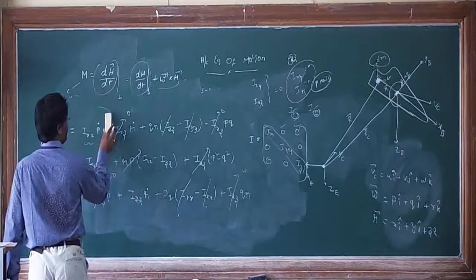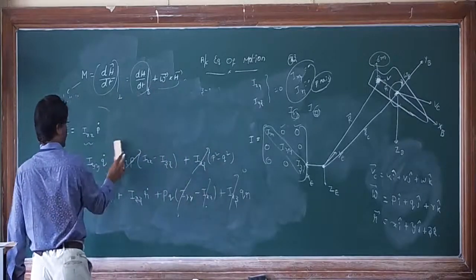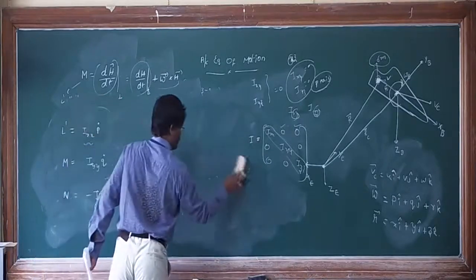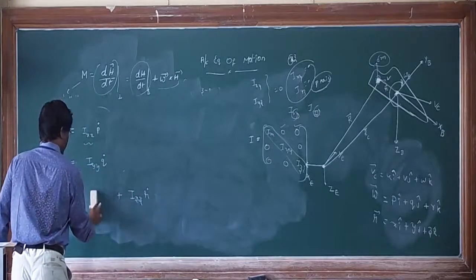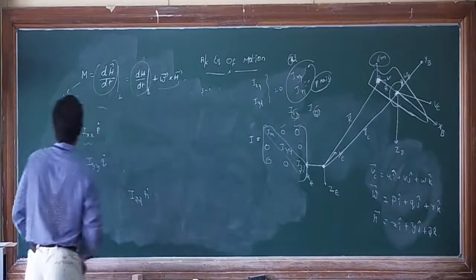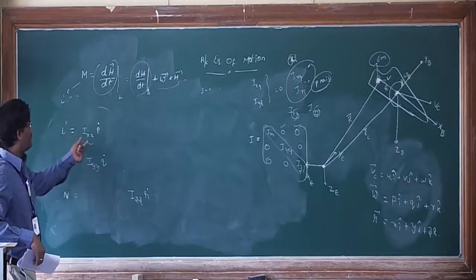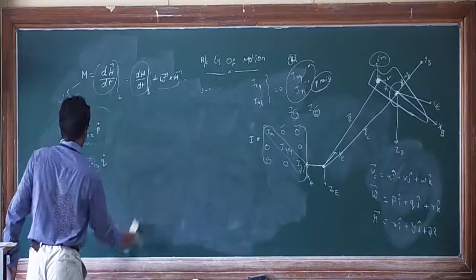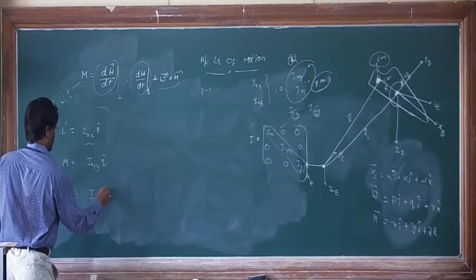the moment equations. Finally you will get this: rolling moment is equal to Ixx into p dot, pitching moment is equal to Iyy into q dot, yawing moment is equal to Izz into r dot.